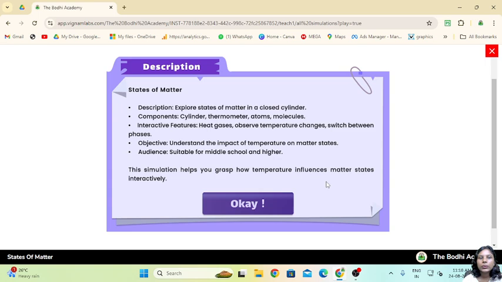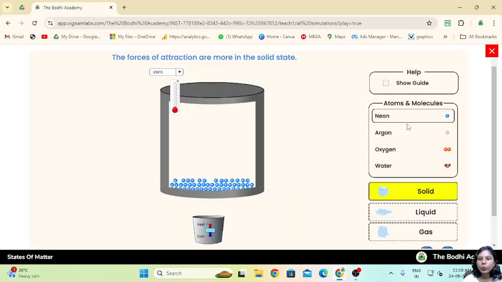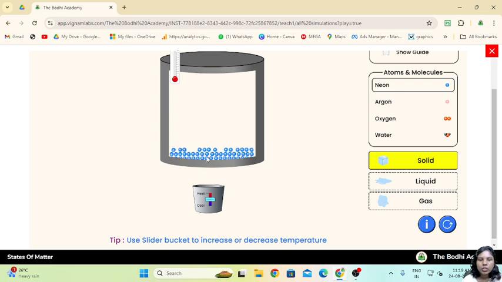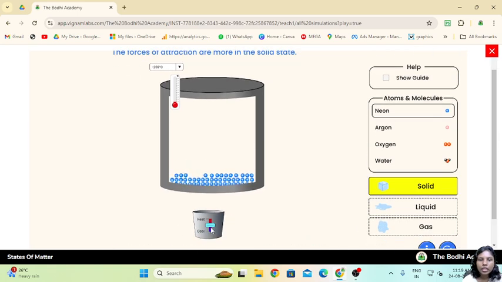My name is Amisha Plaso, and in today's beginner video we'll learn about states of matter in a given closed system. Here we have various atoms or molecules: neon, argon, oxygen and water. The first three are in gaseous state and water is in its liquid state. We have a cylinder with an attached thermometer and a heat provider. Now we'll see what happens as we gradually increase the temperature.